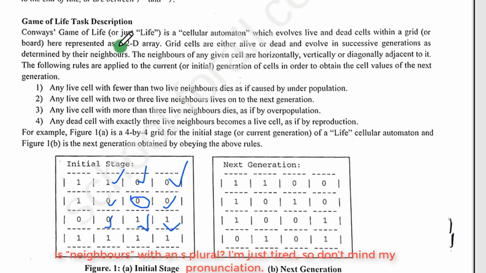Now, continuation. They say the following rules are applied to the current or initial generation of cells in order to obtain the cell values of the next generation. So now they're giving you some rules. These are the different rules you are supposed to follow to move from one generation to another. So let us follow these rules together.